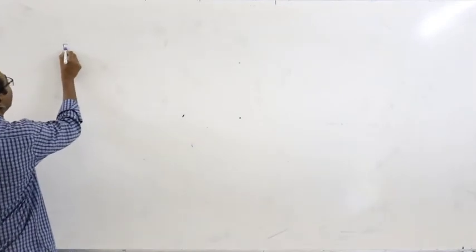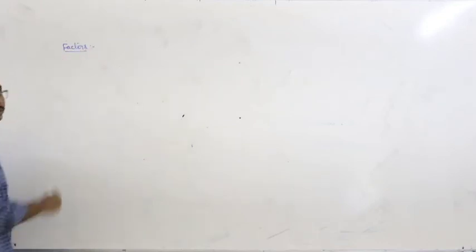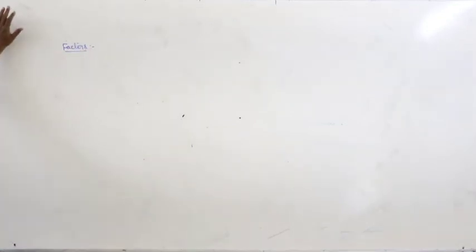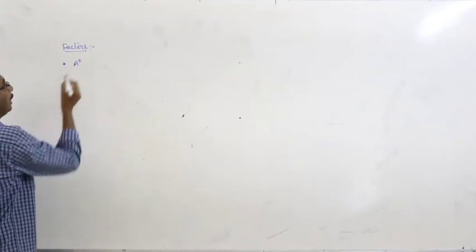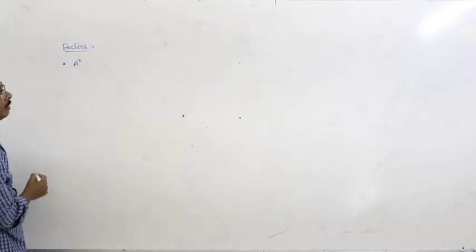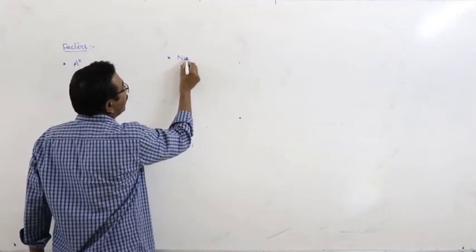Now, what about the factors that are affecting the ionization potential? The factors are atomic radius, first one. Second one, nuclear charge.